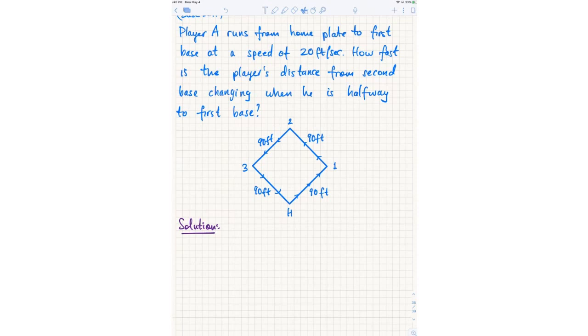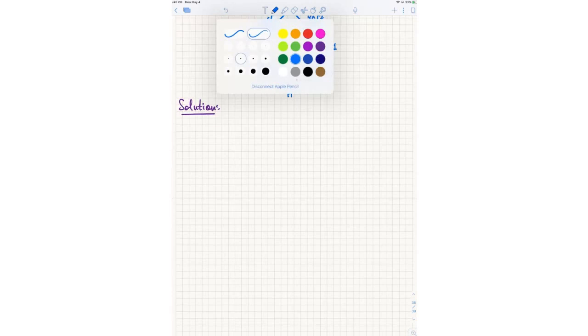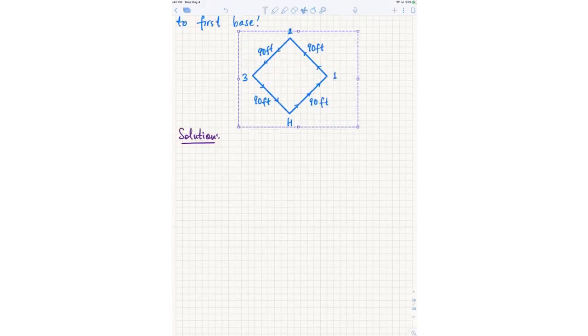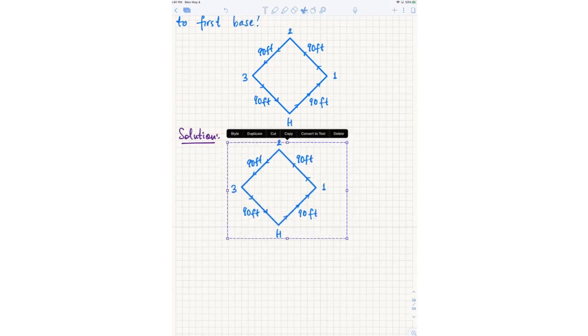Okay, so how do we start this problem? Label what we are looking for and what is given. Okay, so let's copy this again and remove all the markings.